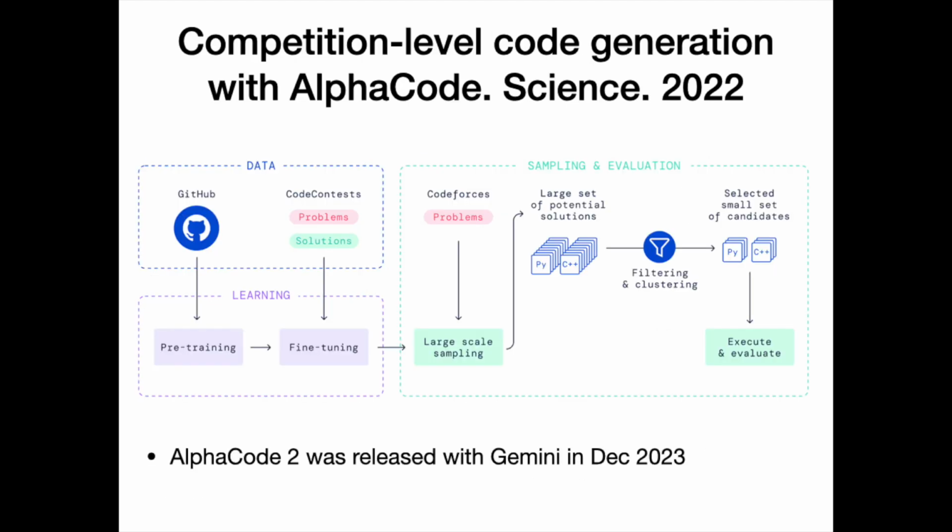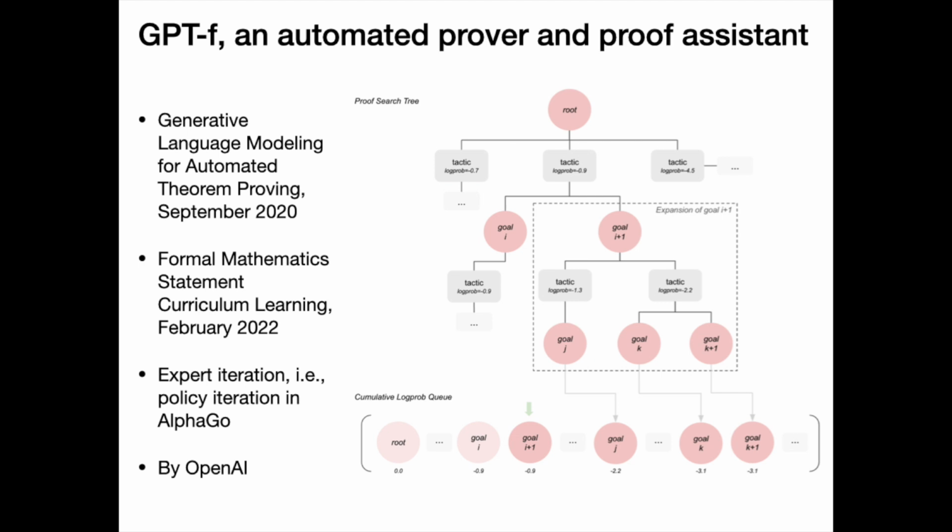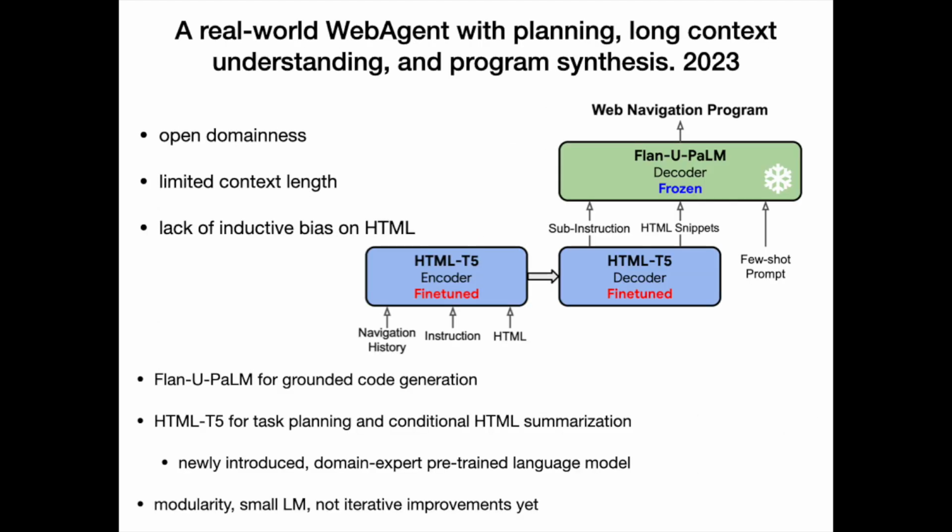Competition-level code generation with AlphaCode. And AlphaCode 2 was released with Gemini. GPT-f is an automated prover and proof assistant. WebAgent is a real-world web agent with a fixed LLM for grounded code generation and a newly introduced, domain-expert pre-trained language model for task planning and conditional HTML summarization.